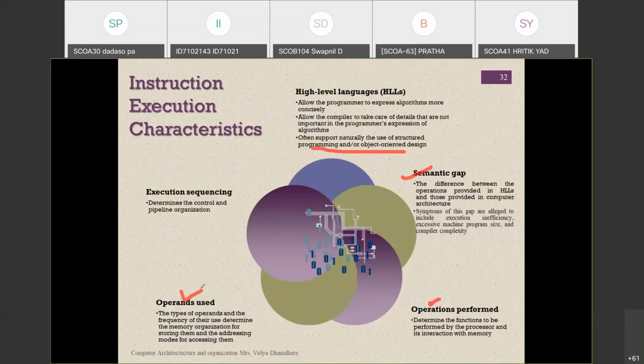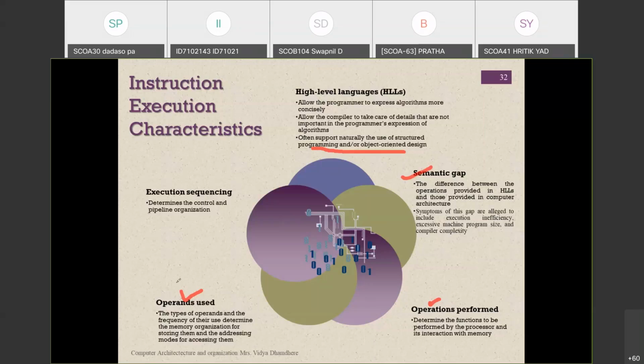Now the next characteristic is operand use. An operand is, for example, if you are writing instructions, the registers which you are using for storing or loading a value, or for performing some operations. That is called the operand on which we operate. The types of operands used and the frequency of their use determine the memory organization for storing them and the addressing modes for accessing them.